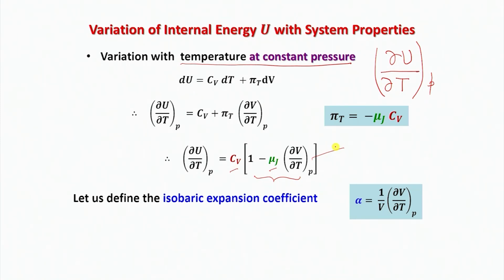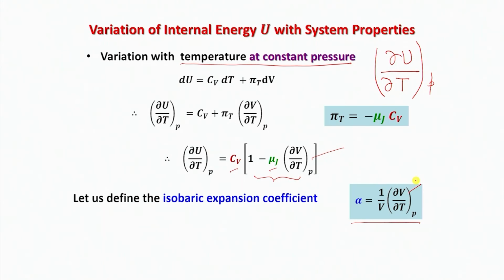All you do is look at the definition of alpha. Here this is 1 by V del V del T at constant P. So you are supposed to carry out an experiment whereby you will be changing the temperature of the system under isobaric condition, and you will be looking at the change in volume, actually the fractional change in volume.